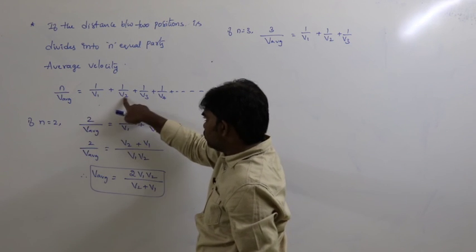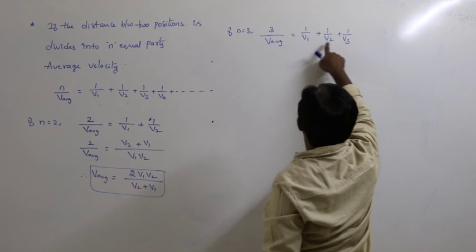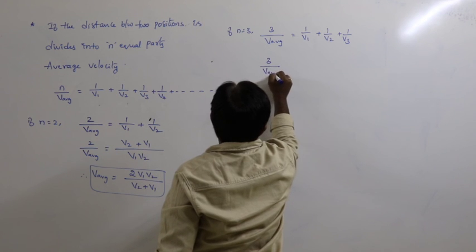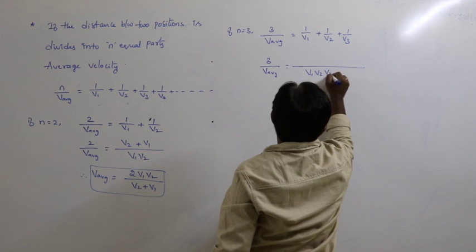If it is 2 parts, we have 2 speeds; if it divides into 3 parts, we have 3 speeds. Therefore, 3 by v average, LCM v1, v2, v3.